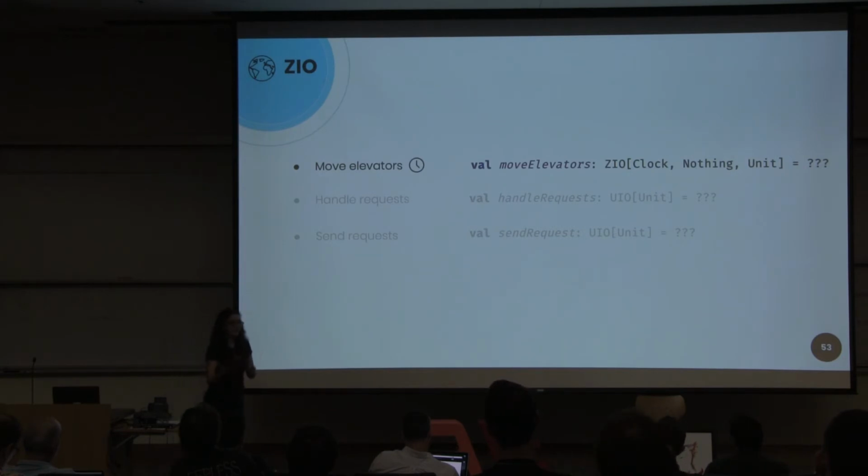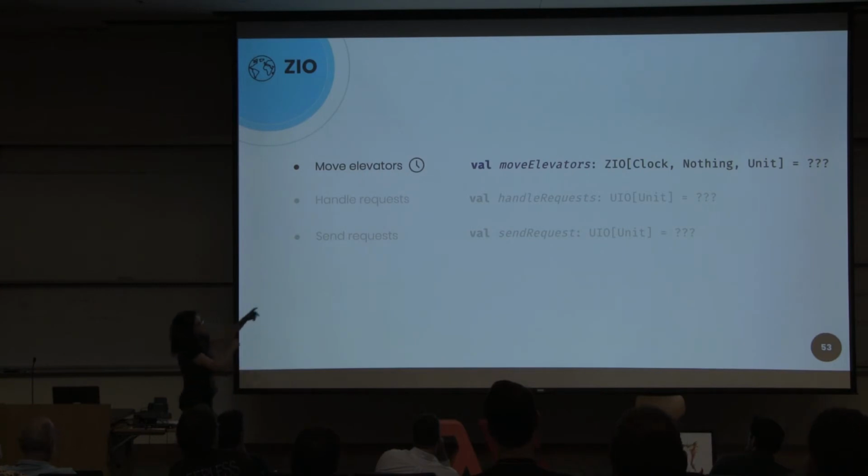And because we are thinking functionally, we have to describe this. So there is a data type on ZIO called ZIO of Clock. We can call Clock an external service that we want to use, and it will never fail because our effectful program will never fail, and we return a unit.